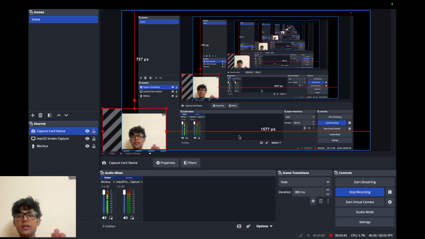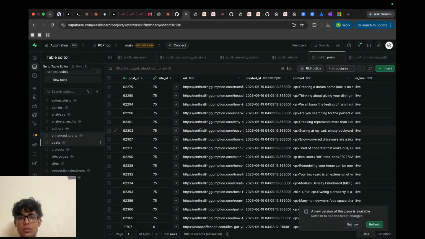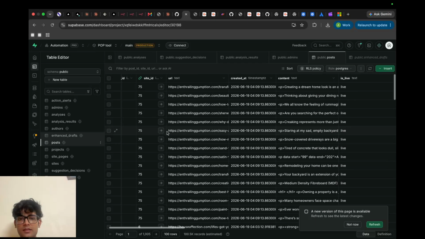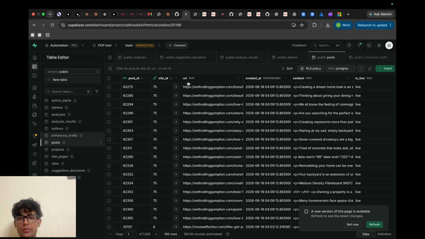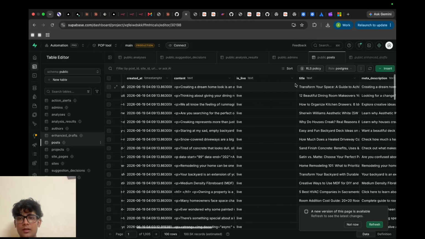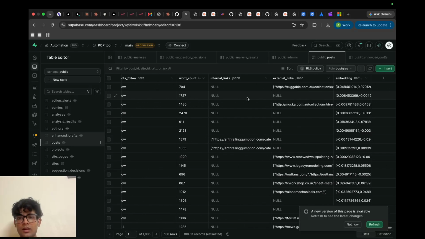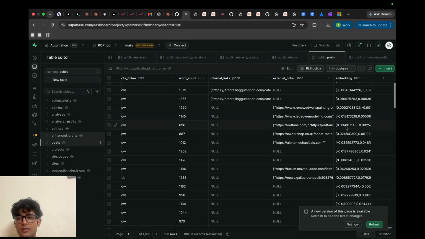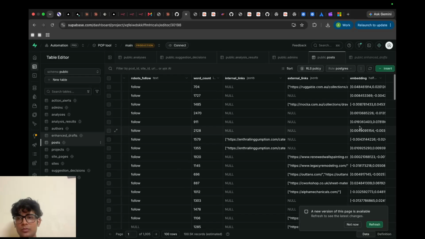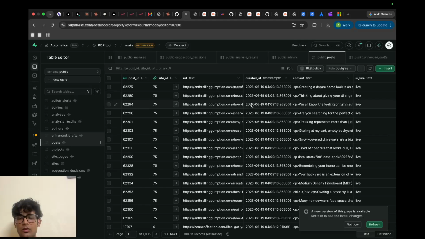Let me quickly give you a glance of the data that I have crawled. This is the data: the URL of the post and the content in it, the title of the post, the meta description, the category, and here are the embeddings that we created of those post data. Now I would like to move on to the workflow that I have built to crawl this data.